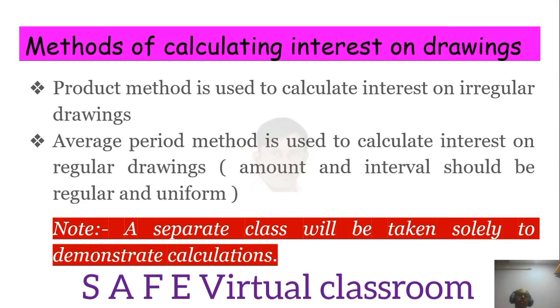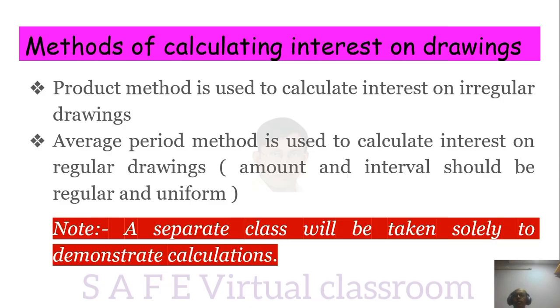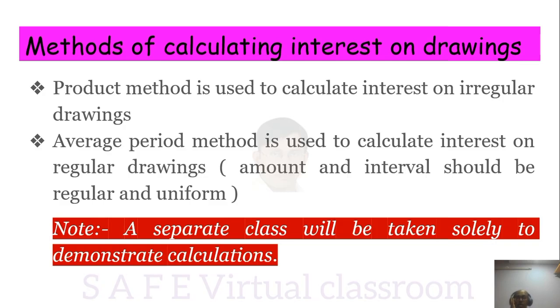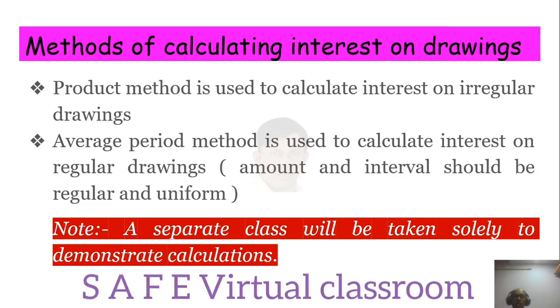Methods of calculating interest on drawings. The product method is used to calculate interest on irregular drawings. The average period method is used to calculate interest on regular drawings, where amount and interval should be regular and uniform. A separate class has already been taken, solely to demonstrate the calculation, in which I have explained how to calculate interest by the product method, how to calculate outstanding months, and how to calculate the average period.